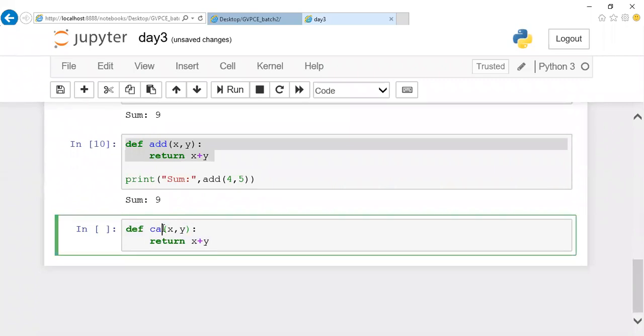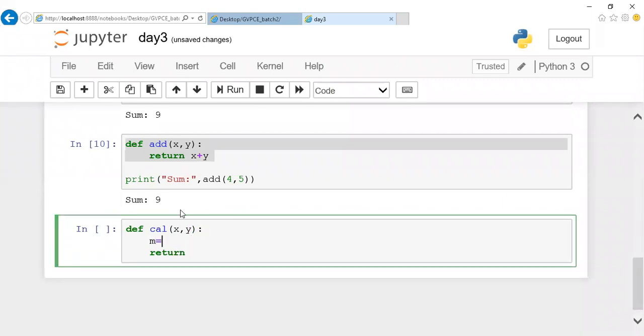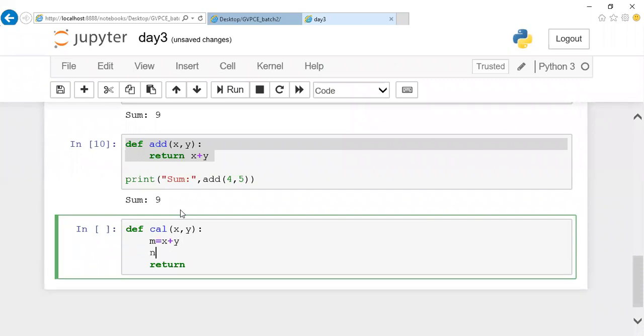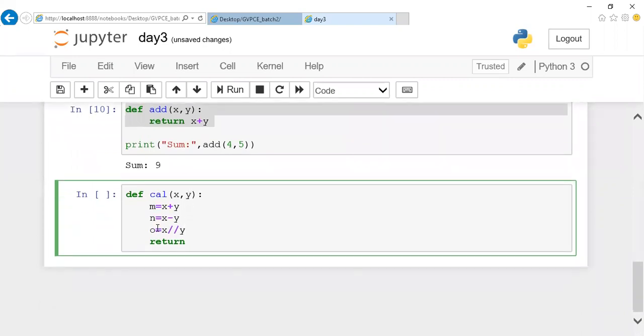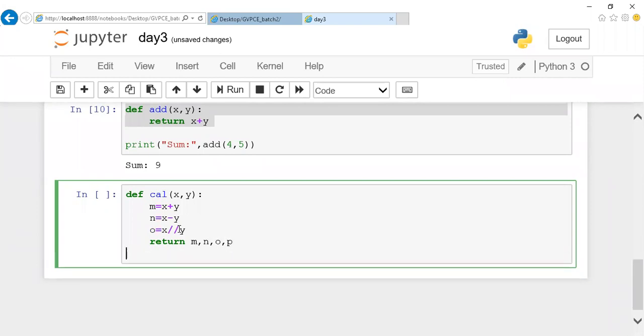Okay, so for example, let us assume I'm going to do some calculation on two values x and y. I'm going to do addition of two numbers, subtraction of two numbers, and division of two numbers. Okay, these are the operations I'm going to do. But I'm not going to store or display the results inside this function. I'm going to return all of them, like M, N, O, P.